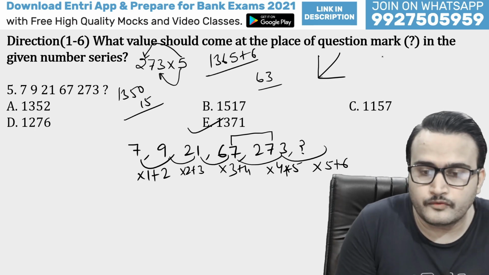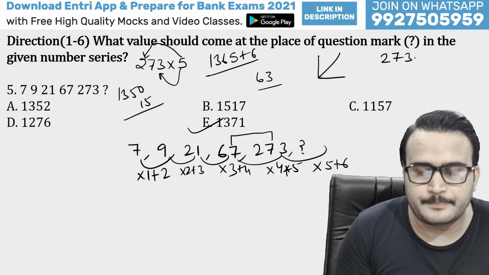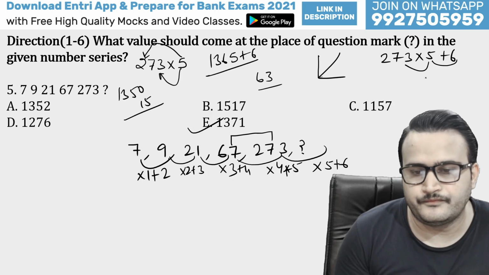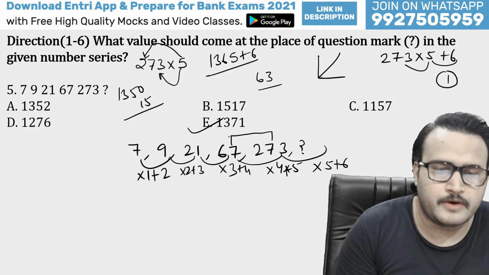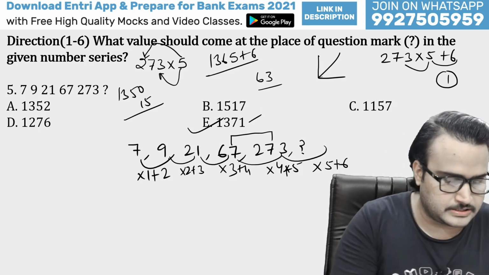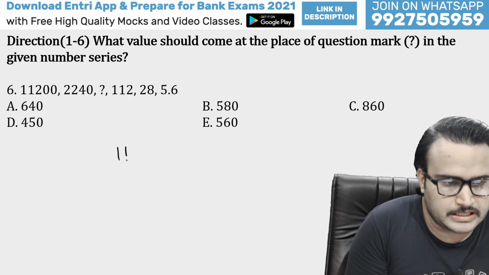And you can also go with the unit digit approach, guys. So here, 5 times 3 is 15, and 15 plus 6 is 21, that means the unit digit will be 1. So you can mark E as your right answer. Let's move to the next question, guys. This is the next question.